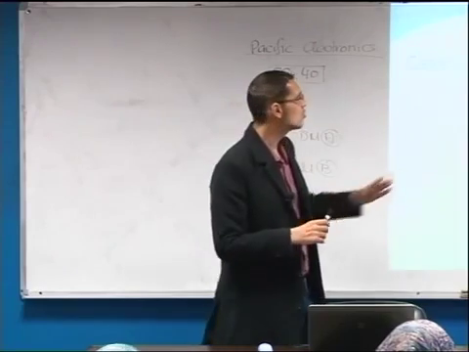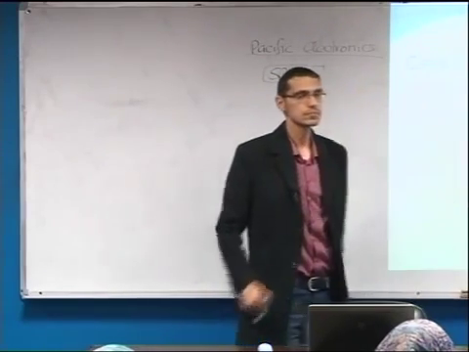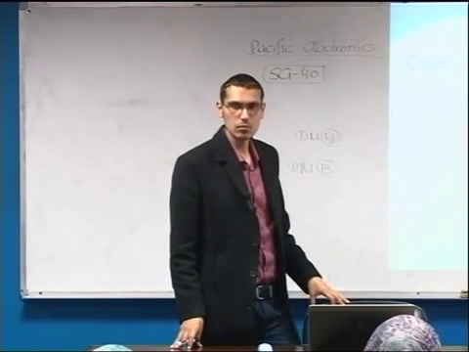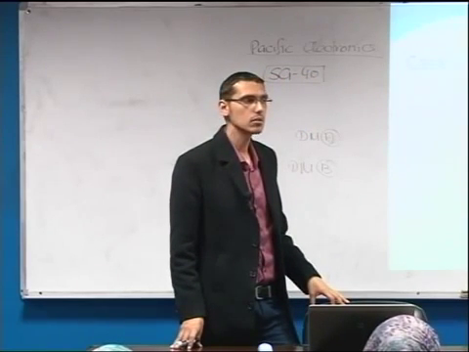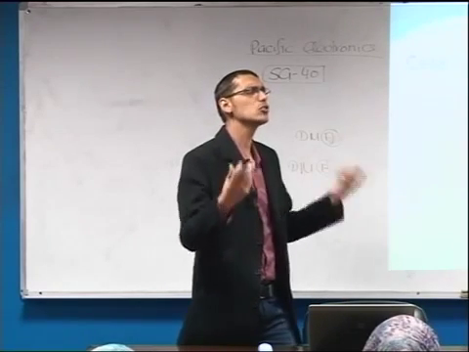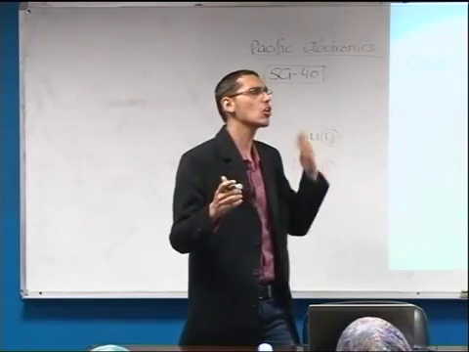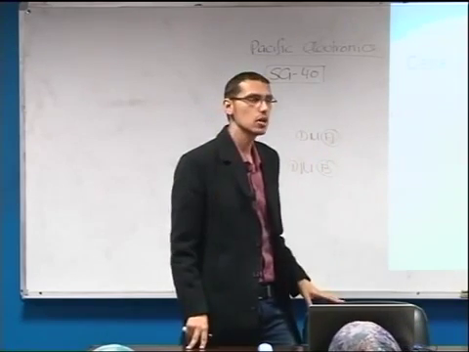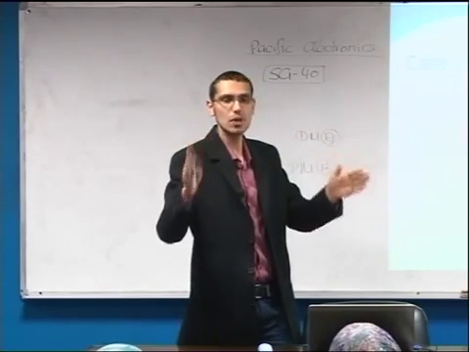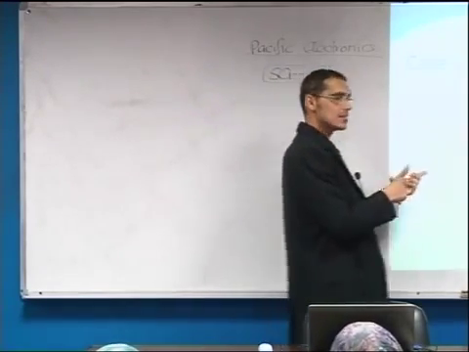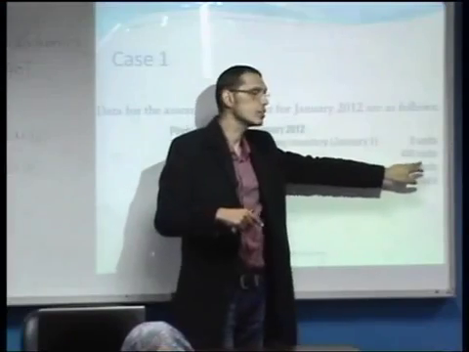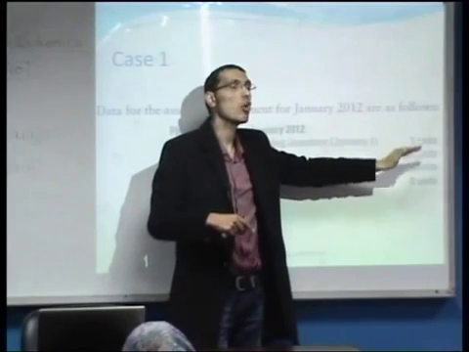Of course, what do you mean by physical units, first of all? The physical units refer to the output units, whether they are completed or not completed, whether they are finished goods or work in process. In case number 1, the physical units are the 400 units, as we can see here, which are all completed.